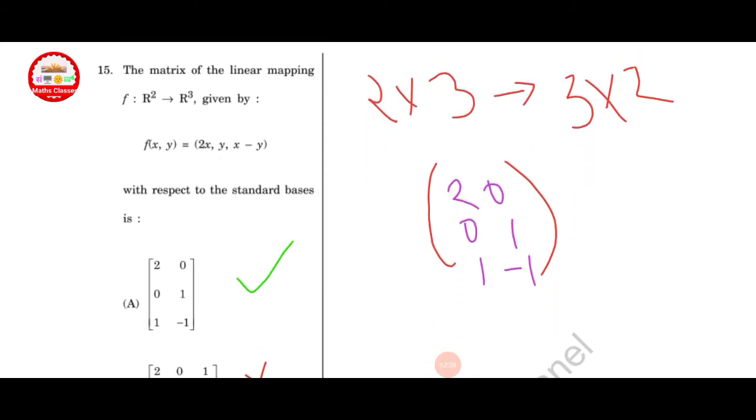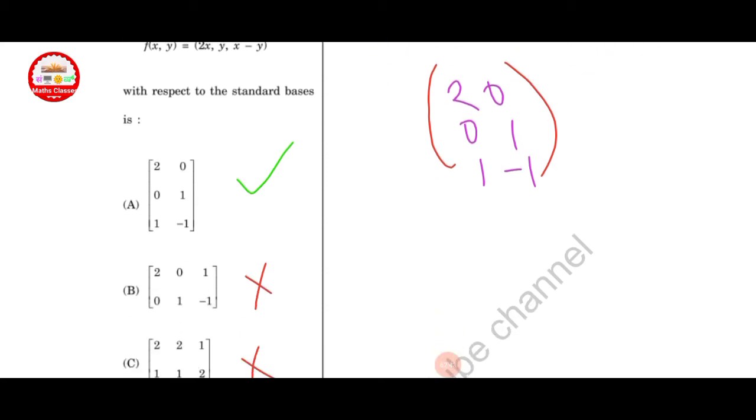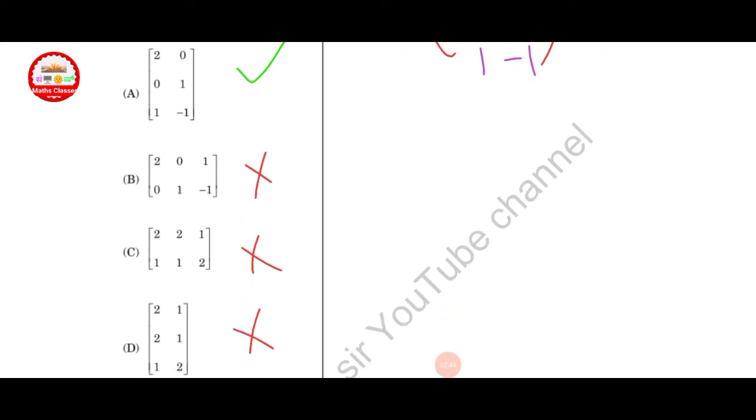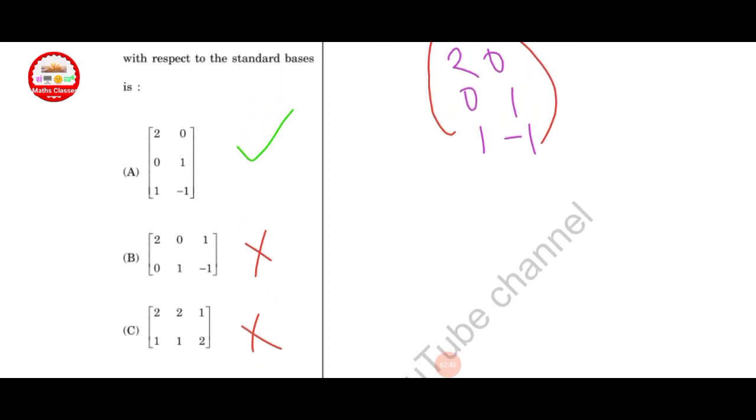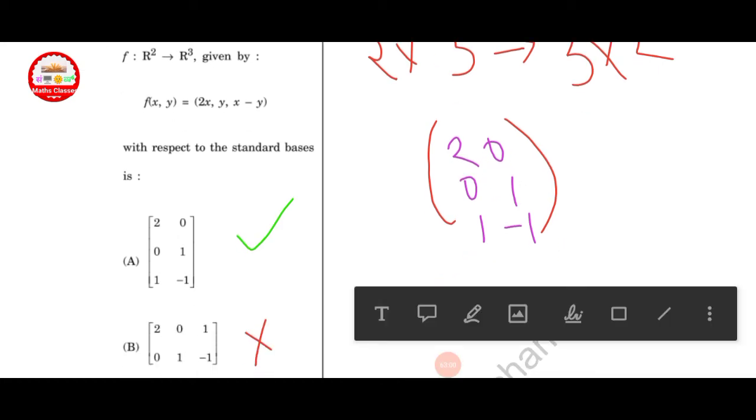Zero transformation. Next question: the matrix of a linear mapping f from R2 to R3 given by f(x, y) = (2x, y, x minus y). Here we are given a 2 cross 3 matrix that is converted into 3 cross 2. Here discard the other two options. B and C are discarded, and putting in the standard basis, 2 0 0 1 1 minus 1 we get. So option A is correct here.